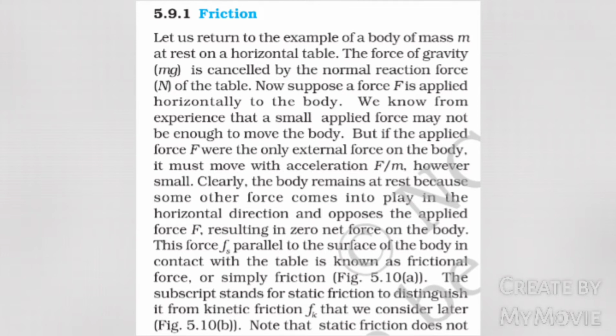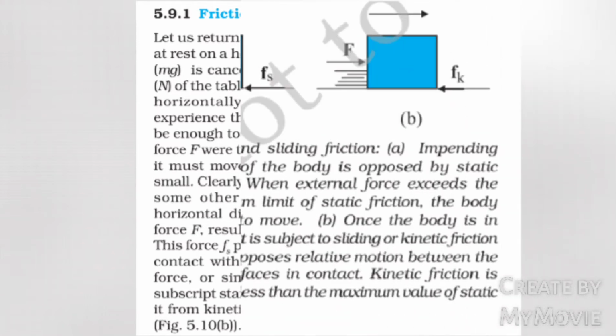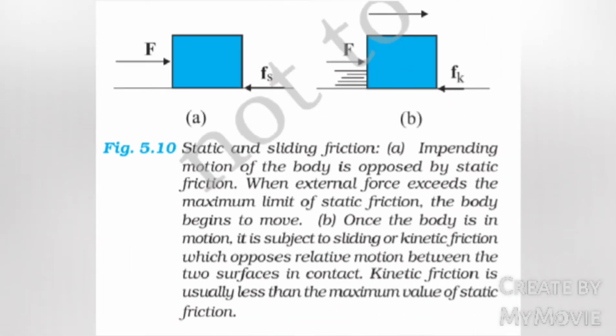This force Fs, parallel to the surface of the body in contact with the table, is known as frictional force or simply friction. Figure 5.10a. The subscript stands for static friction to distinguish it from kinetic friction Fk that we consider later. Figure 5.10b. Figure 5.10. Static and sliding friction. A. Impending motion of the body is opposed by static friction. When the external force exceeds the maximum limit of static friction, the body begins to move.